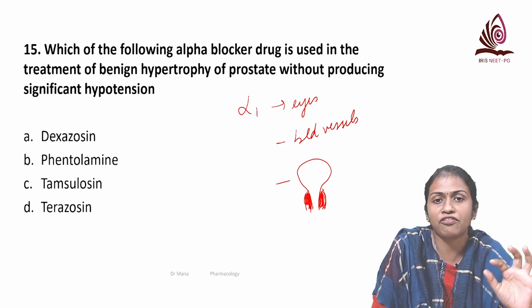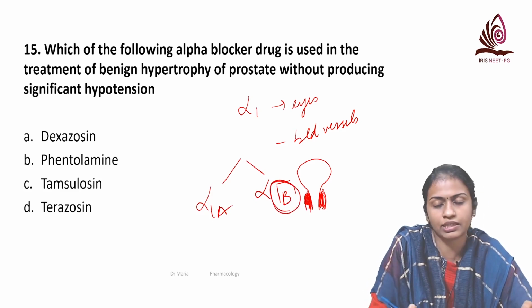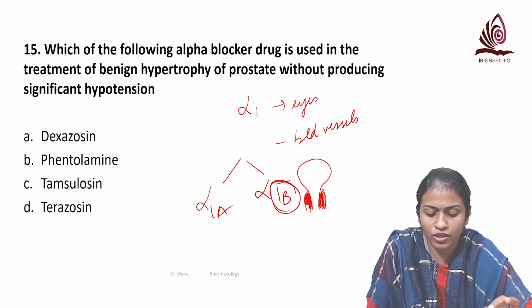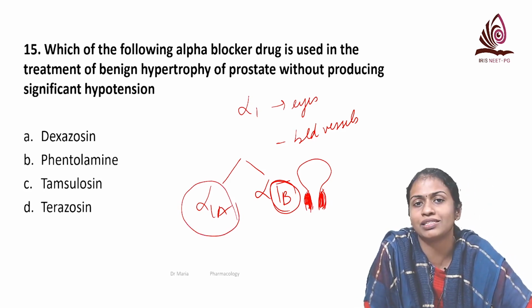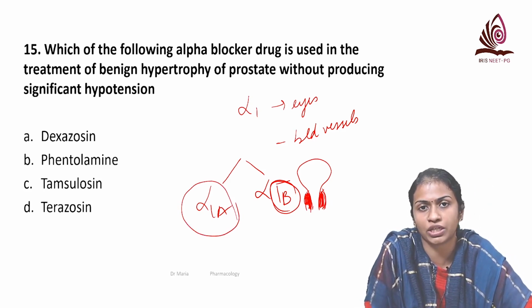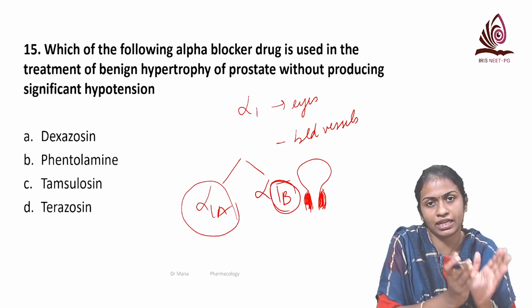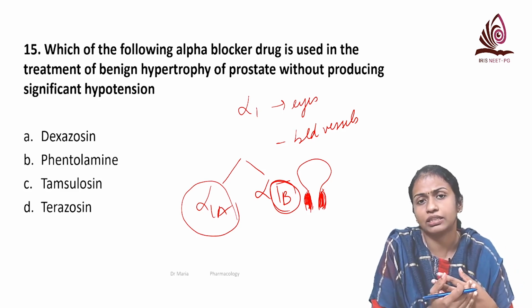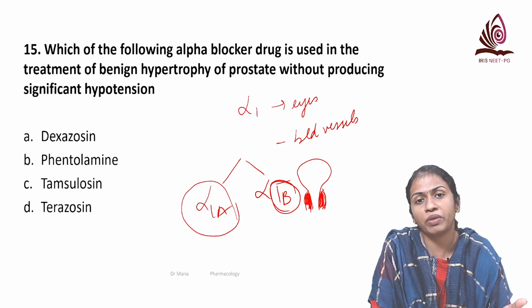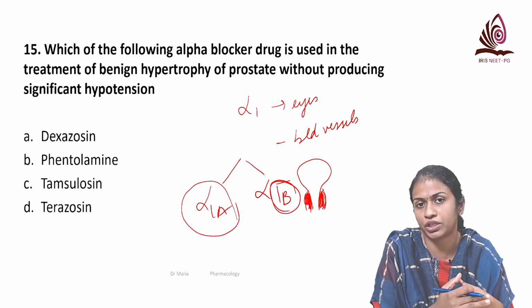So here alpha 1 is again divided into alpha 1A and alpha 1B. 1B is basically present on the blood vessels. So if we are giving an agent that is specifically alpha 1A, there will be less vascular side effects like postural hypotension. The main problem with selective alpha 1 blockers, the main examples being prazosin, terazosin, doxazosin, is first dose hypotension or postural hypotension.